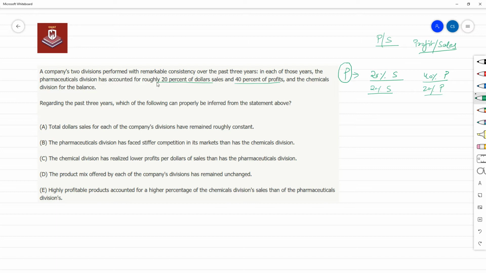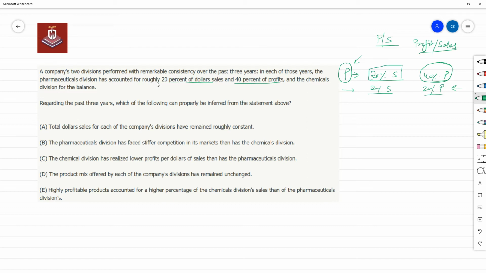I'm not getting into the technical things because there may be different ways to calculate profit margins and all that. But overall, you get the sense that if it accounts for 20% of the sales, then it should account for 20% of the profits if it is performing at the same level as the whole company, or its profitability is the same. But actually it's accounting for 40% of the profits with just 20% of the sales. Think about it. How can that happen?